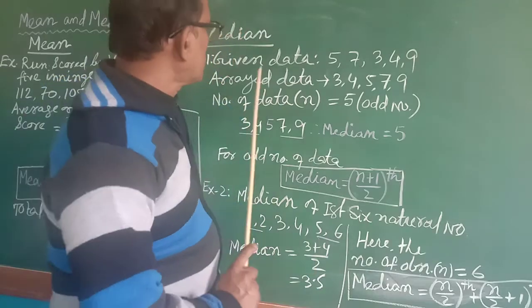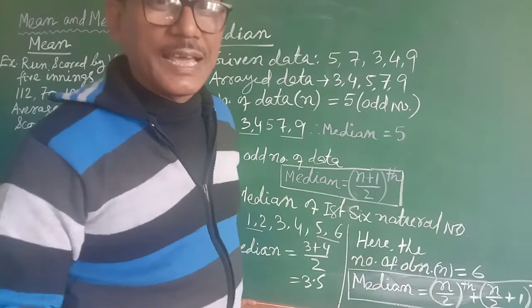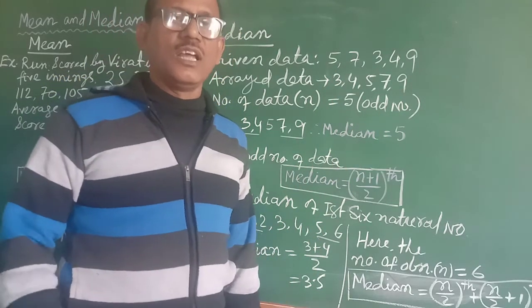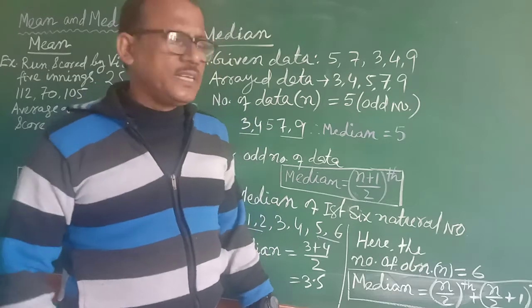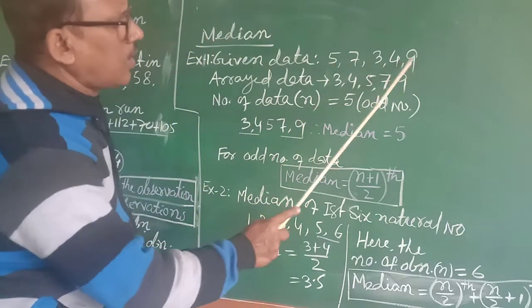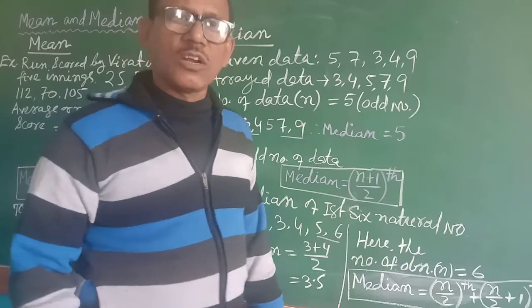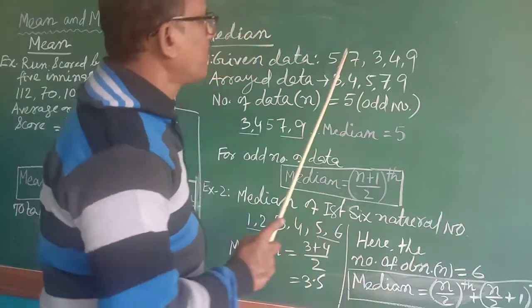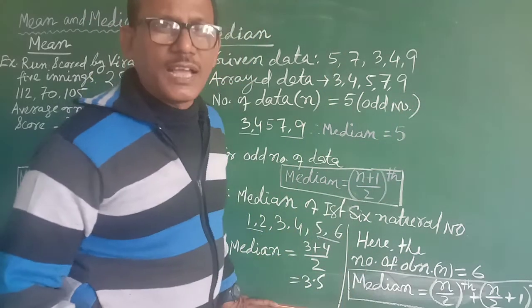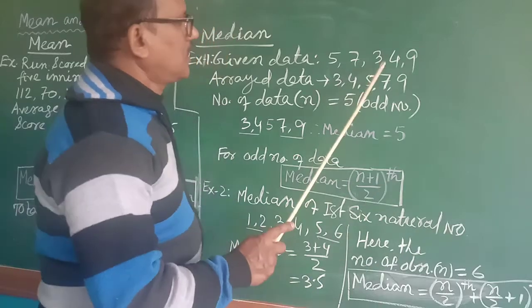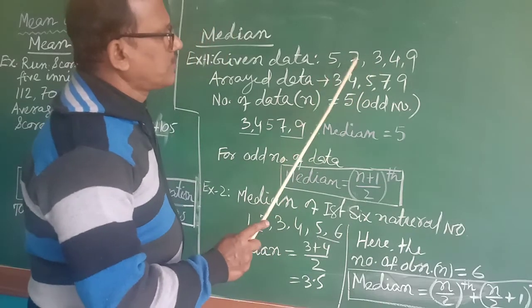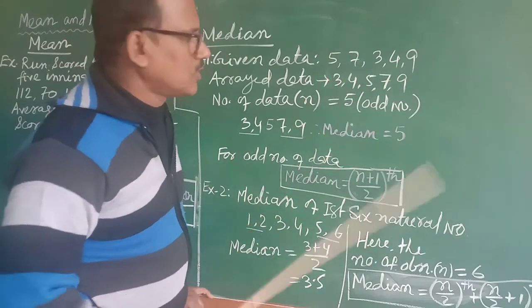So in statistics also that raw data will be arranged in ascending order or descending order to make it arrayed data. For median also we need to make all this raw data in a descending or ascending order, which is called arrayed data. I have made in ascending order as the way I am doing it from the beginning, that is 3, 4, 5, 7 and 9, isn't it? So that is arrayed data.